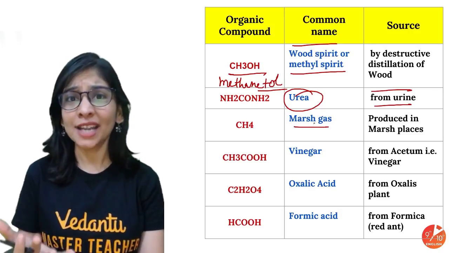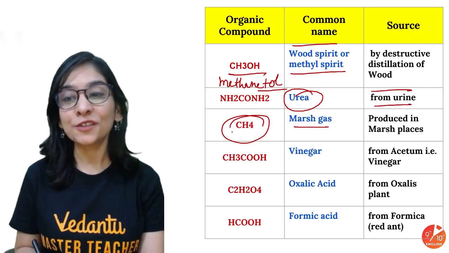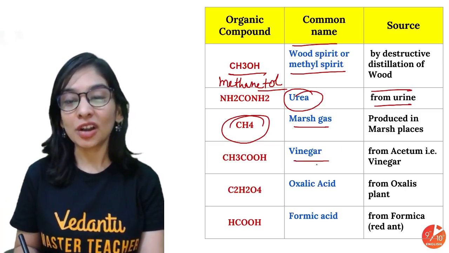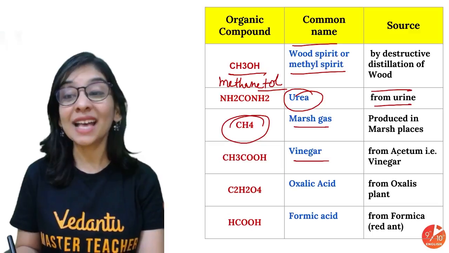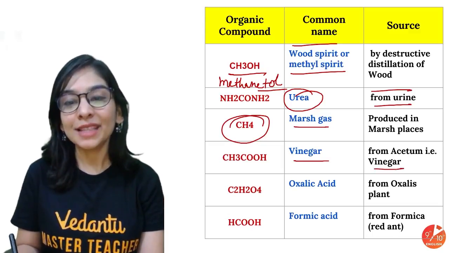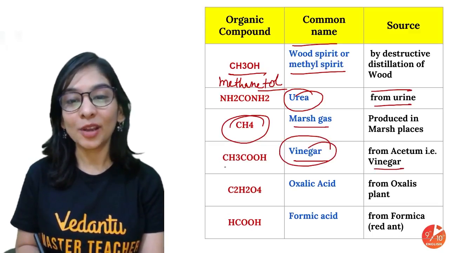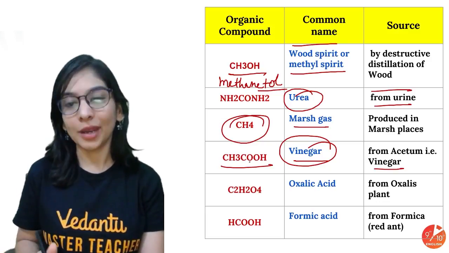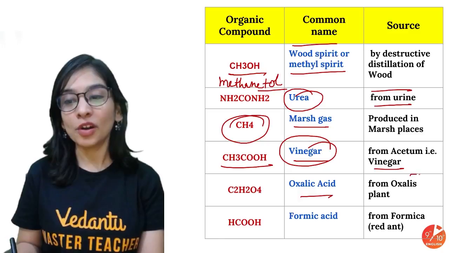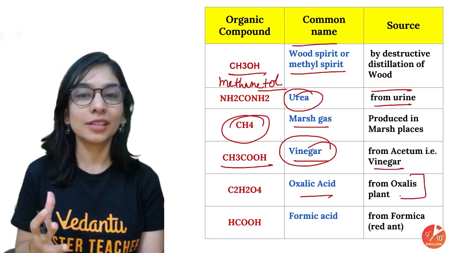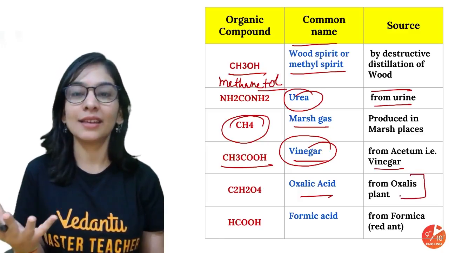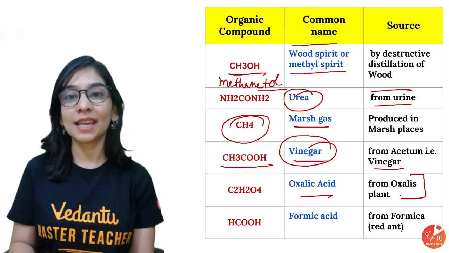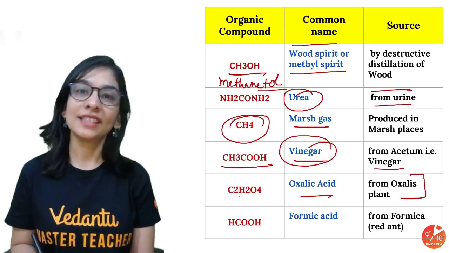When I talk about marsh gas, ma'am already told you, CH4, because it used to be obtained from marshy places. And when I talk about vinegar, vinegar is from acetum, and acetum itself means vinegar. Why vinegar? Because this ethanoic acid is used in making vinegar. Oxalic acid is from the oxalis plant. I think your biology teacher can tell you in that detail. Oxalis is a species of plants, and from that oxalic acid can be obtained. So that's how oxalic acid got its name.